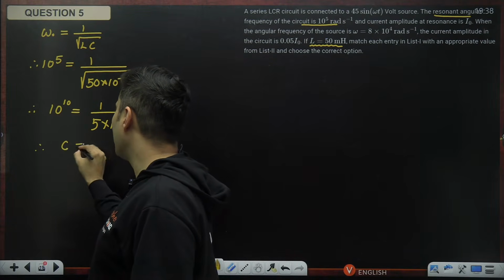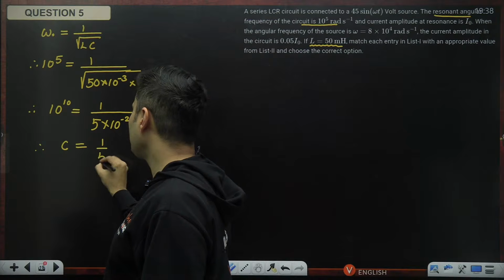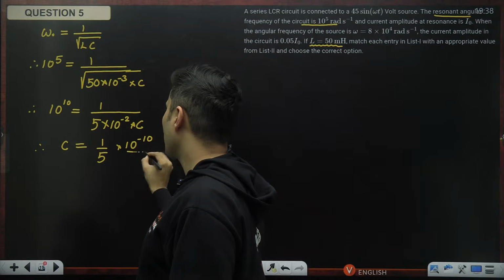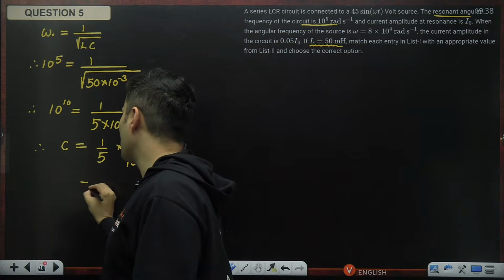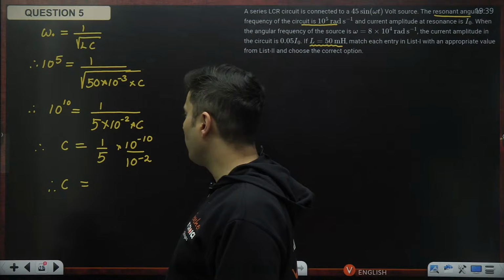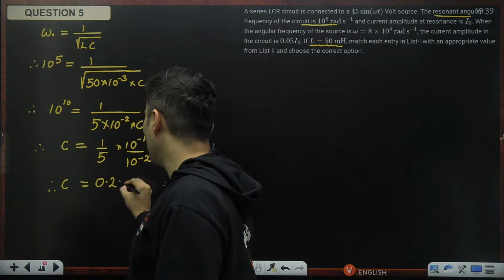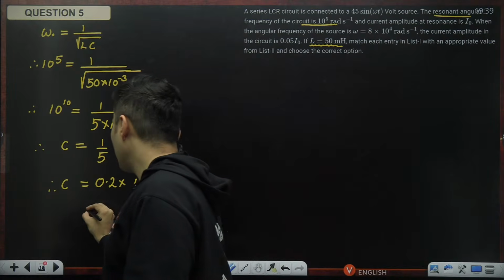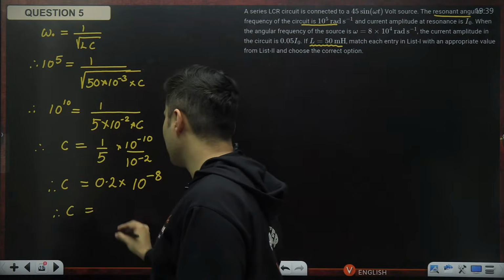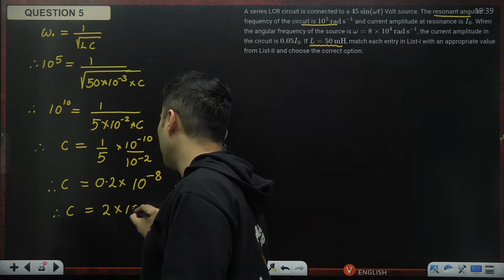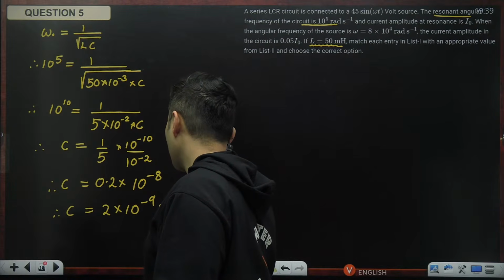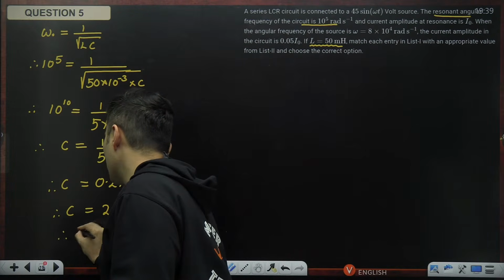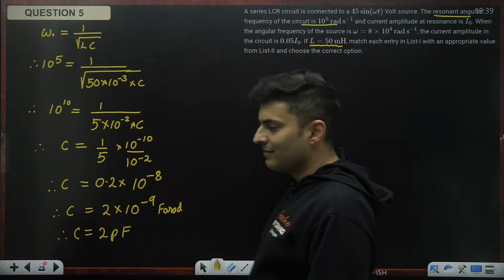So if I want to find capacitance, I'll have 1 by 5. 10 on this side will become 10 raised to minus 10, and this will become 10 raised to minus 2. So therefore my capacitance will become 1/5, which is nothing but 0.2 multiplied by 10 to the power minus 8. Well, if you want, you can also write the capacitance as 2 multiplied by 10 to the power minus 9 farad, which is also 2 picofarad. That's the first thing which we get.